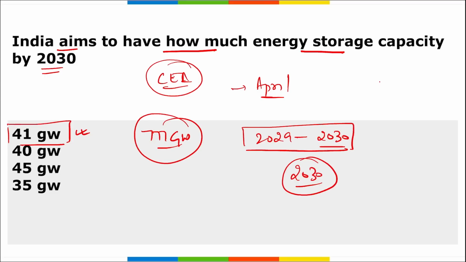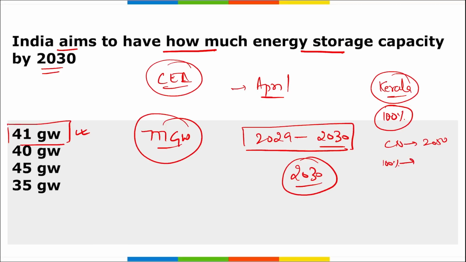And apart from this, we know the state that became the first state in India to target 100% shift to renewable energy. It is Kerala. They plan on becoming carbon neutral by the year 2050 and shifting to 100% renewable energy by 2040. Similarly, the target of India to become carbon neutral is 2070.